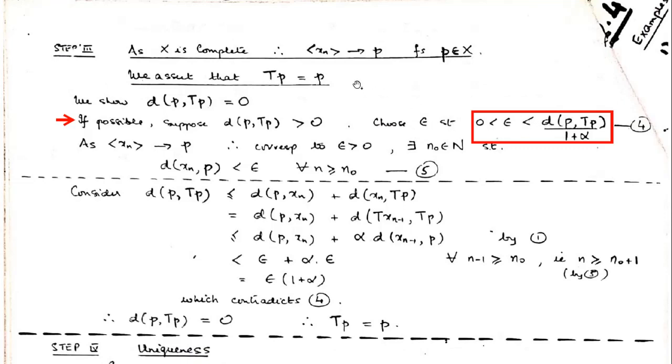I'll just make one more point here. When we have to prove a sequence is convergent, we have to say that for every epsilon greater than 0, some condition should be true. But here we have convergence given. We have already got, through completeness of this metric space, that the sequence is convergent. So we have to use it.